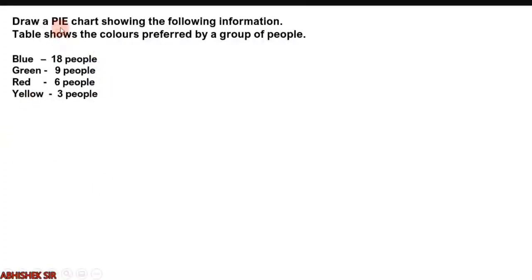We have to draw a pie chart. So again, what do we have to draw? We have to draw a table which shows the colors. Then the next column will give the number of people. The next column will be fraction, right? And the next will be the central angle. So let us see how to solve this.